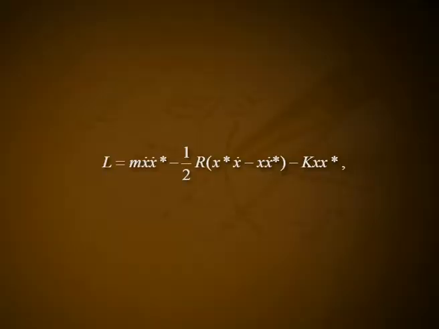To this end, we construct the formal expression L is equal to m x dot x star dot minus 1 by 2 r (x star x dot minus x x star dot) minus k x x star, which may be regarded as the Lagrange function in the variables x and x star. The variable x star refers to the mirror image oscillator with negative friction.